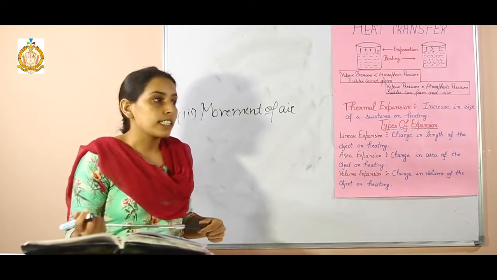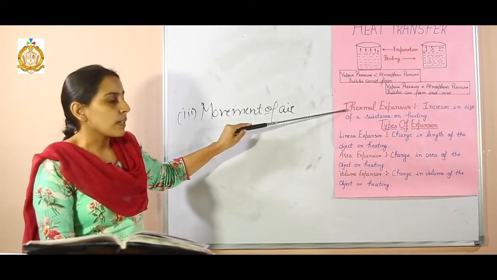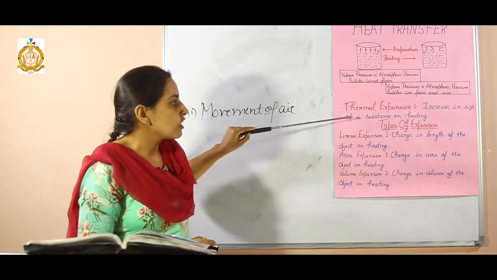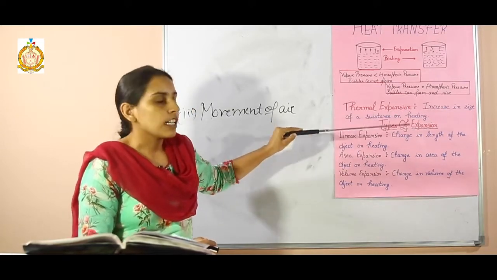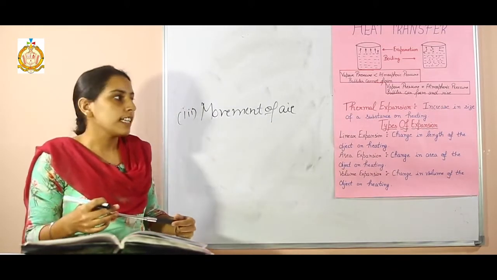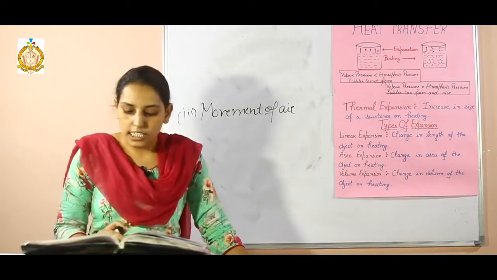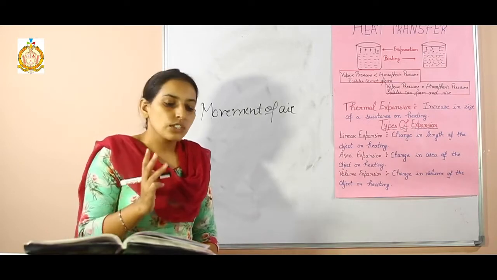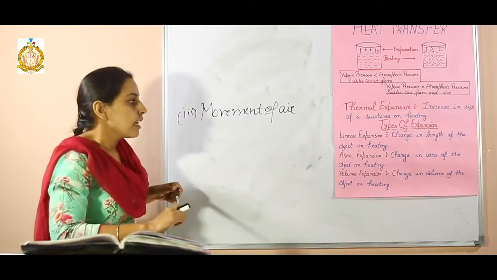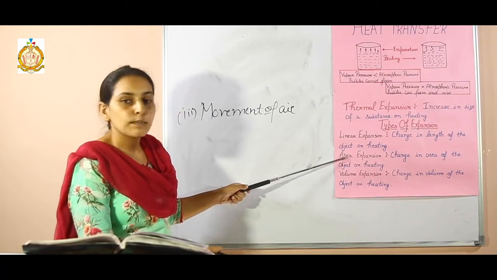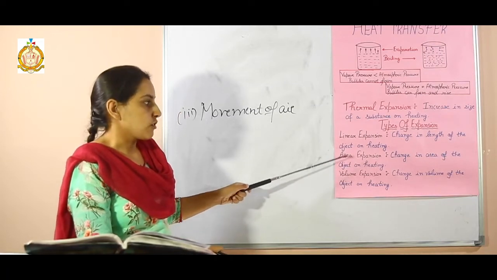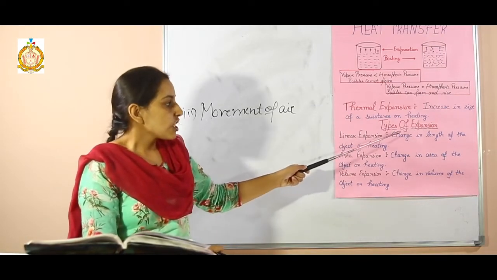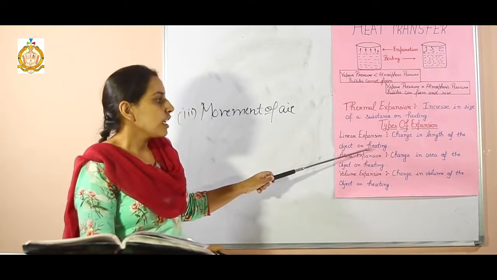Next is thermal expansion. Students, thermal expansion is the increase in size of a substance on heating. If the size is increased on heating, this is called thermal expansion. Thermal expansion is divided into three types: linear expansion, area expansion, and volume expansion. Linear expansion is the change in length of the object on heating.